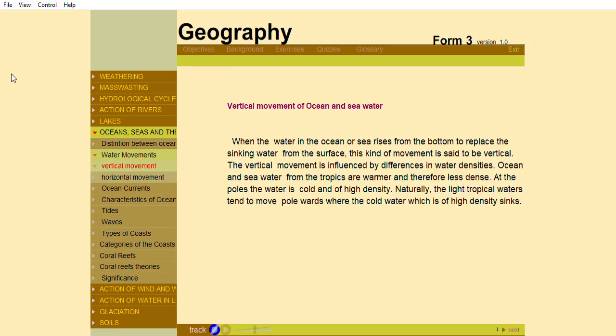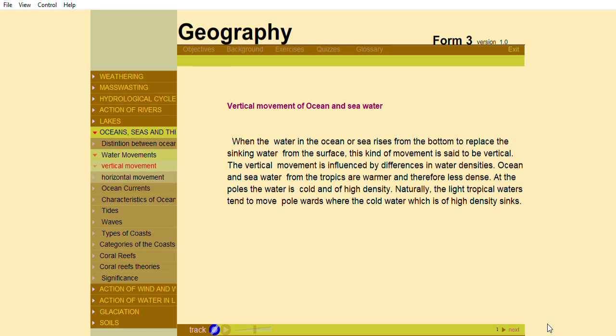Vertical movement of ocean and sea water. When the water in the ocean or sea rises from the bottom to replace the sinking water from the surface, this kind of movement is said to be vertical. The vertical movement is influenced by differences in water densities.